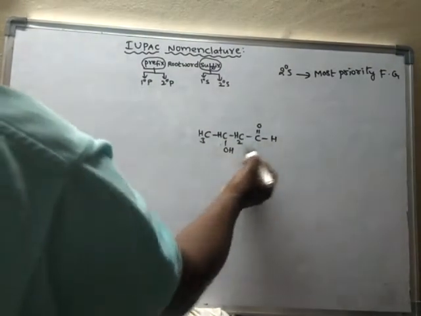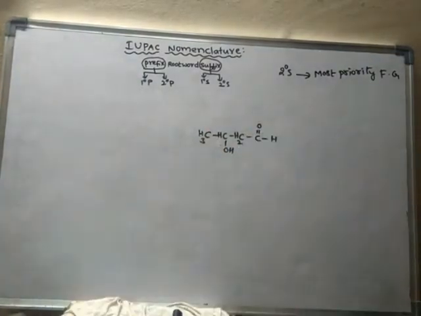In order to know, we have to learn a series of several functional groups which are written in the form of a series. If you learn the series, then we can decide which functional group is more priority functional group.